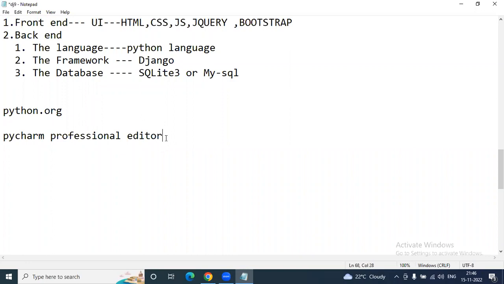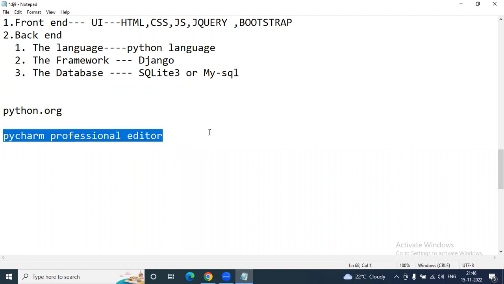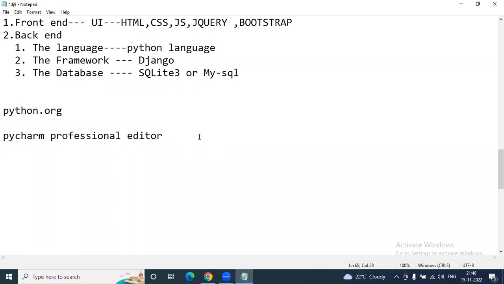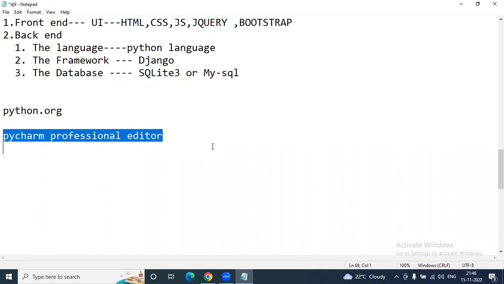Now for Django with REST API and others, even UI technologies, I can write code in PyCharm Professional later. And we can also use Visual Studio Code, Eclipse, NetBeans, any editors you can use. But I can say no other editor will provide a flexible way to create a Django application when compared to PyCharm Professional.